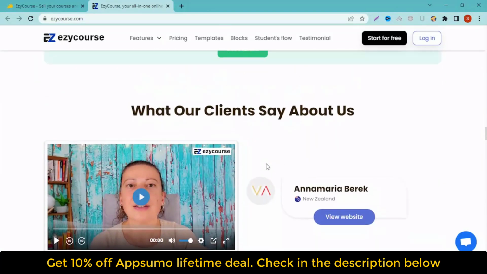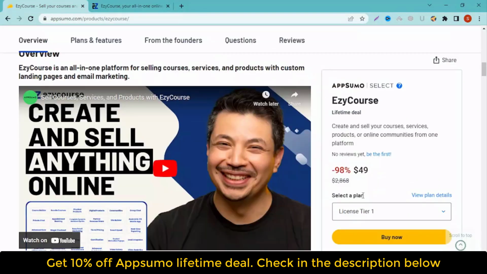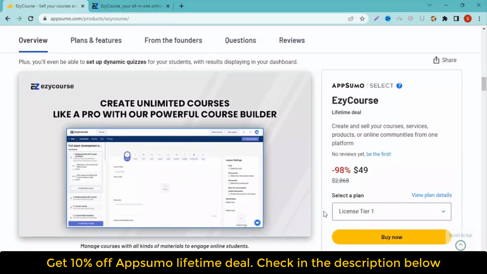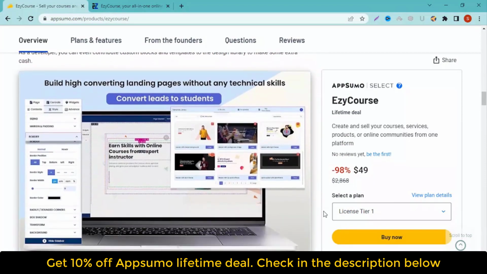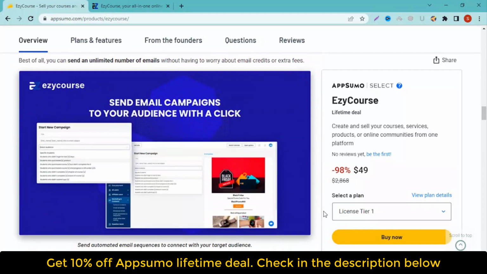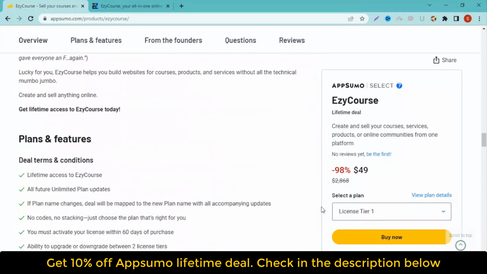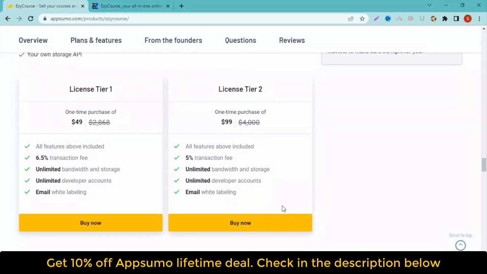EzyCourse features included in all plans. Lifetime access to EzyCourse. All future unlimited plan updates. 60-day money-back guarantee. Unlimited students. Unlimited pages and menus. Unlimited custom forms. Unlimited communities. Unlimited instructor accounts. Unlimited lead automation. Custom domain, custom form builder, multi-level affiliate program, unlimited channels per community, community subscription pricing, your own storage API.